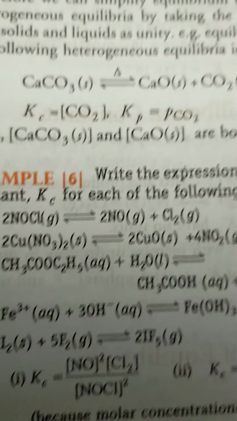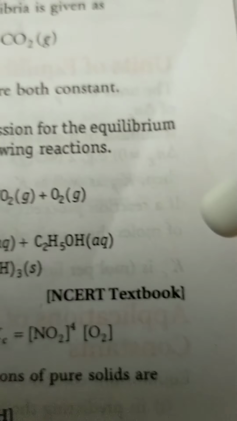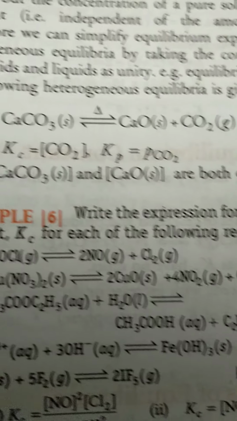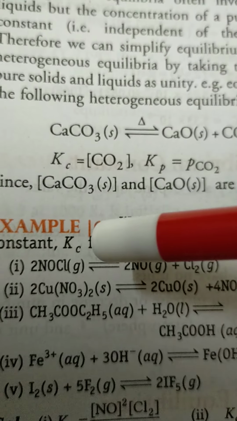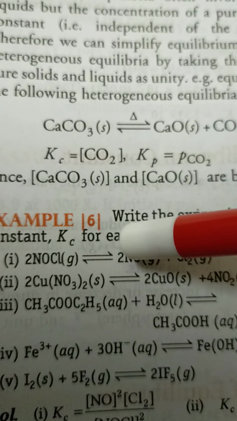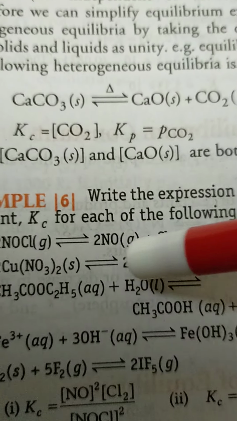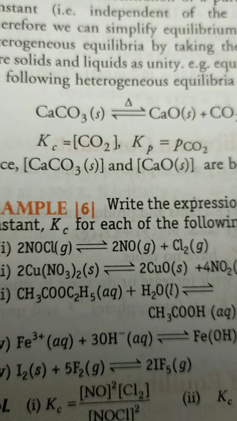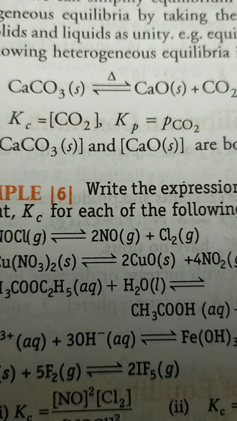One example: write the expression for the equilibrium constant Kc for each of the following. Here one reaction is given. 2NOCl in gaseous state at equilibrium gives 2NO gaseous plus Cl2 gaseous. So here all of them are in gaseous state.